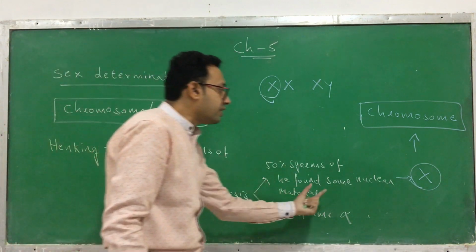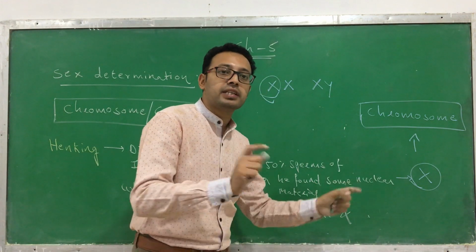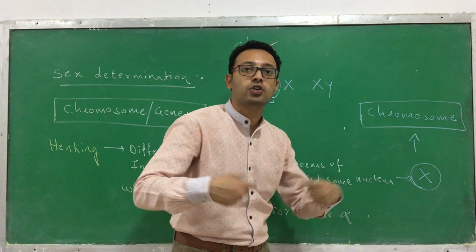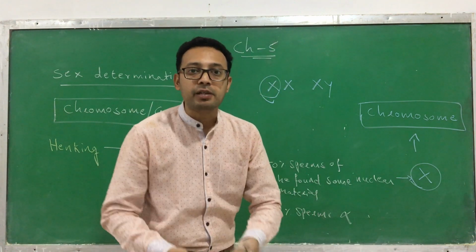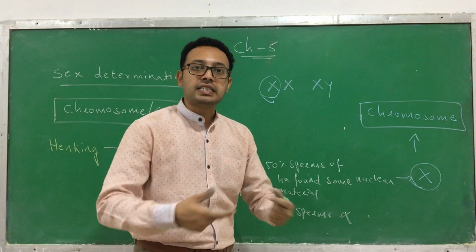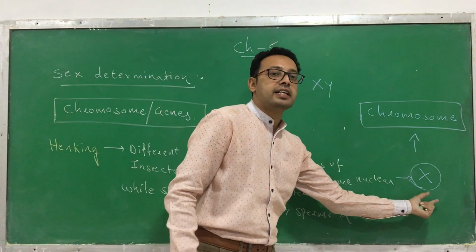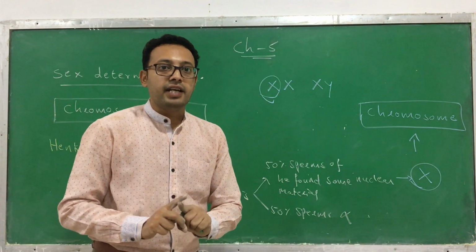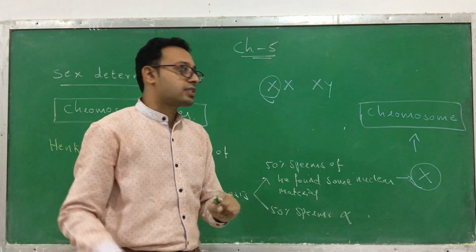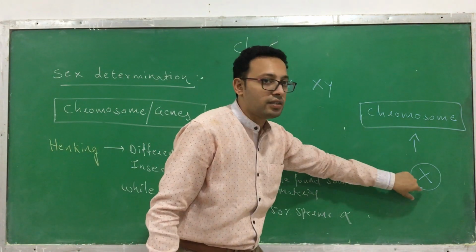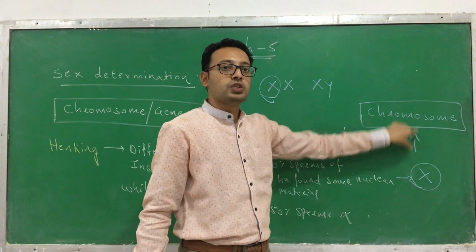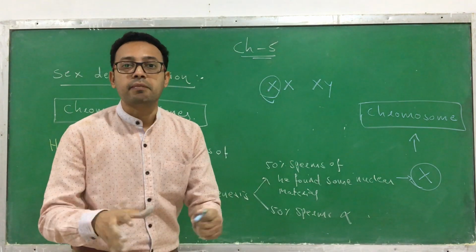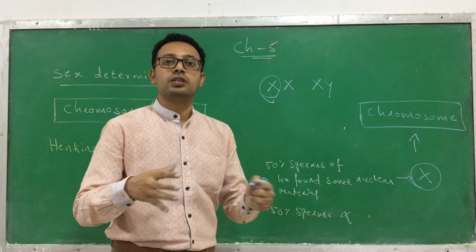He did not know what it was, but he knew that 50% of the sperm had that nuclear material. He was not able to observe it properly because of the limited advancement of science. So he gave it the name X. He knew that something was there, and that it was a nuclear material, an X. But later on we came to know that this X is a chromosome. So now we also use this name X. This X chromosome has an important role in the determination of sex.